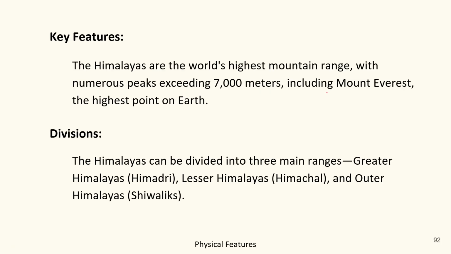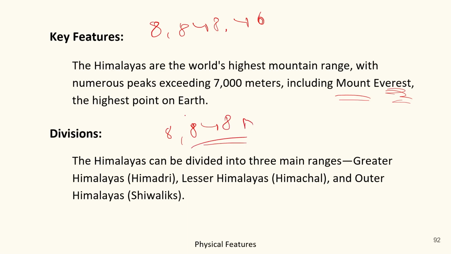They comprise Mount Everest, the highest point on Earth, with a height of exactly 8,848.86 meters by recent measurement. The older exact height was about 8,848.46 meters, and rounded off, you can call it 8,848 meters. So the world's highest mountain peak, Mount Everest, lies in the Greater Himalayas.